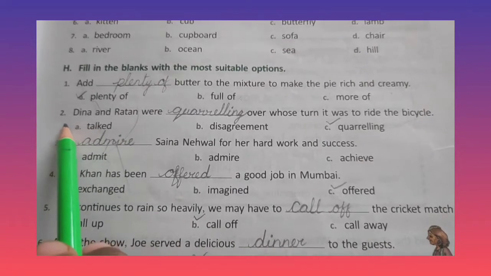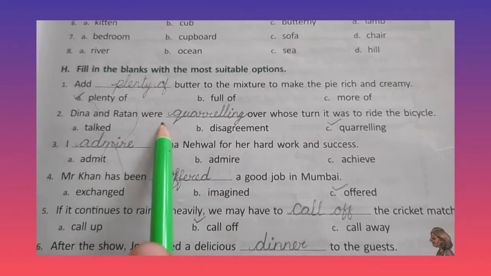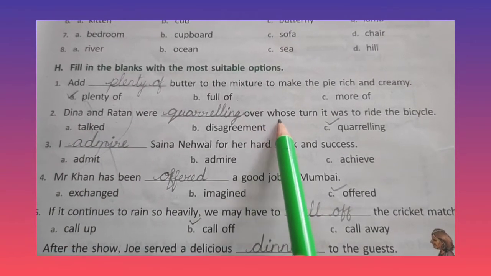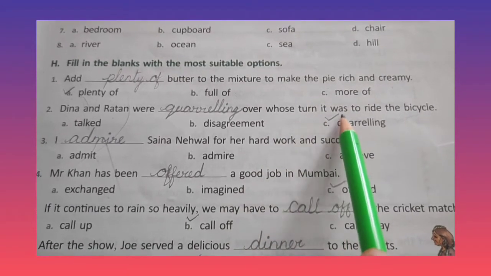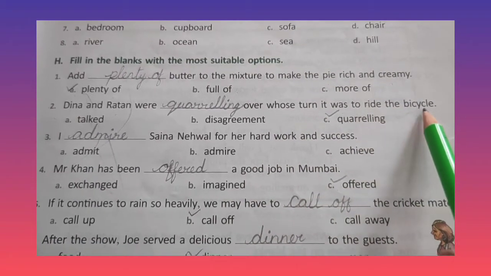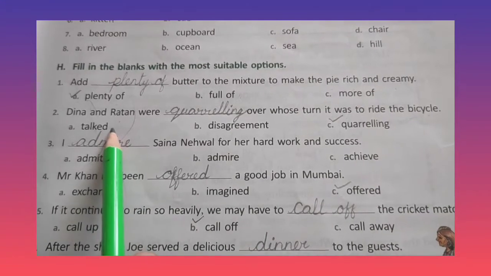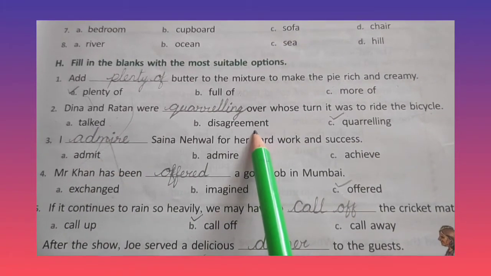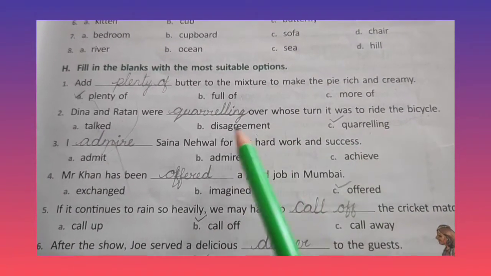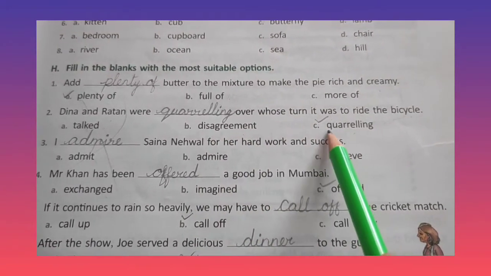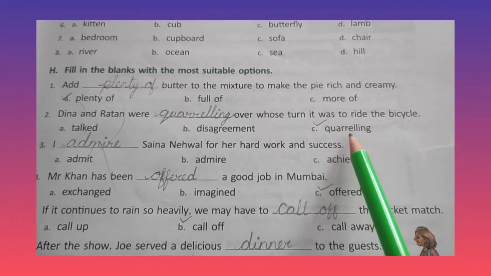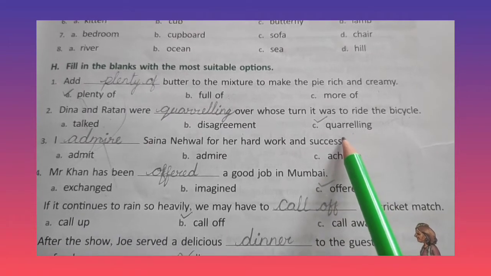Right? Number 2. Tina and Ratan were dash over whose turn it was to ride the bicycle. Talked, disagreement, quarreling. Both are quarreling. So, write here quarreling. Children, read the spelling of quarreling.